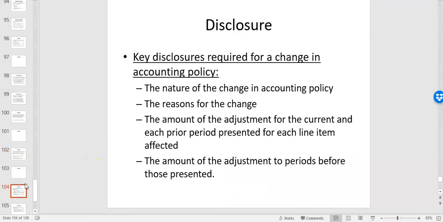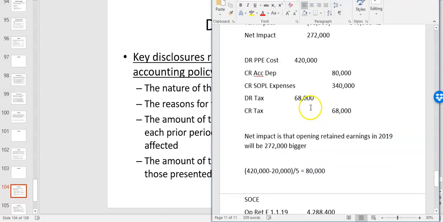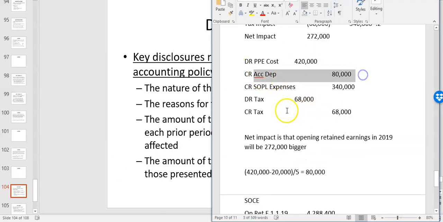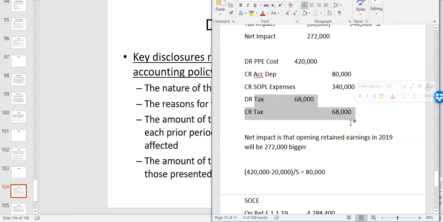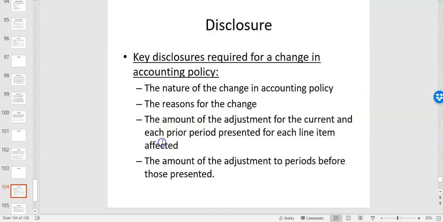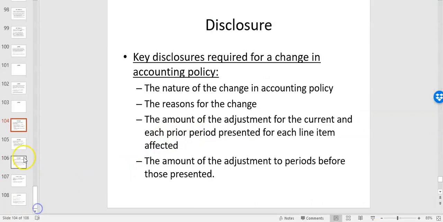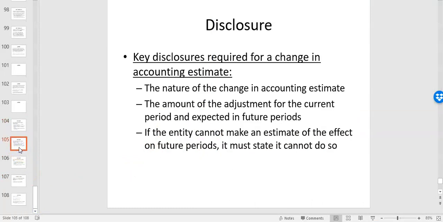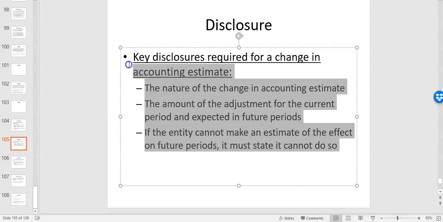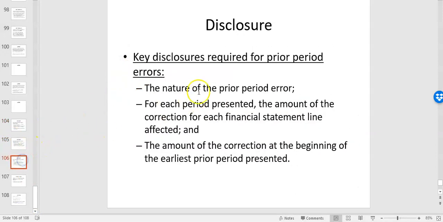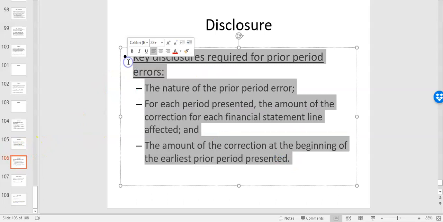Right, so again, disclosures, you'll see those already in the model financial statements I've shown you. You have to give detailed disclosures around change in accounting policy, including the numerical effect on each line item. So we'd have to go back and disclose the impact on cost, accumulated depreciation and tax in the notes to the accounts. You'd only show the net impact in the statement of change in equity, but each of the detailed ones would have to be explained in the notes to the accounts. Change in accounting estimate, you have to give the detailed disclosures as well, and change in prior period error. So a key part of that is the disclosures that come as part of it.